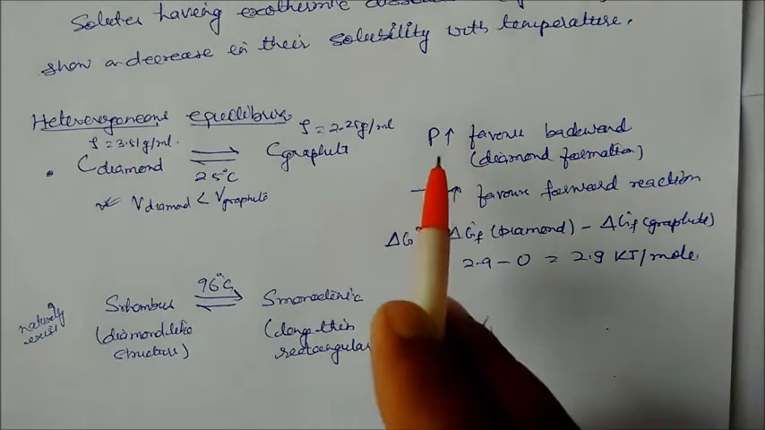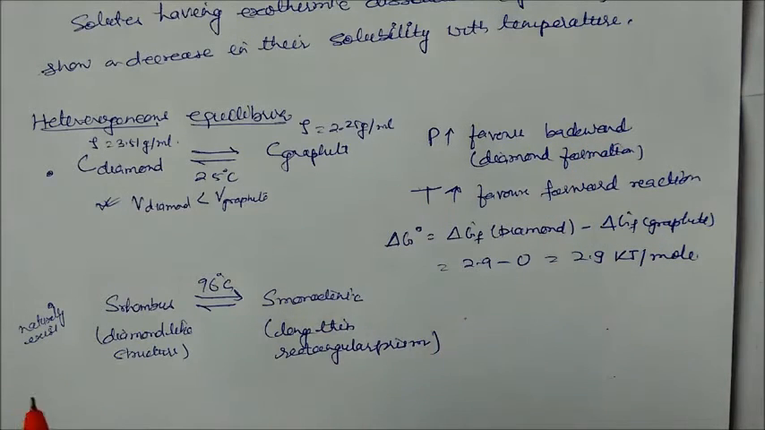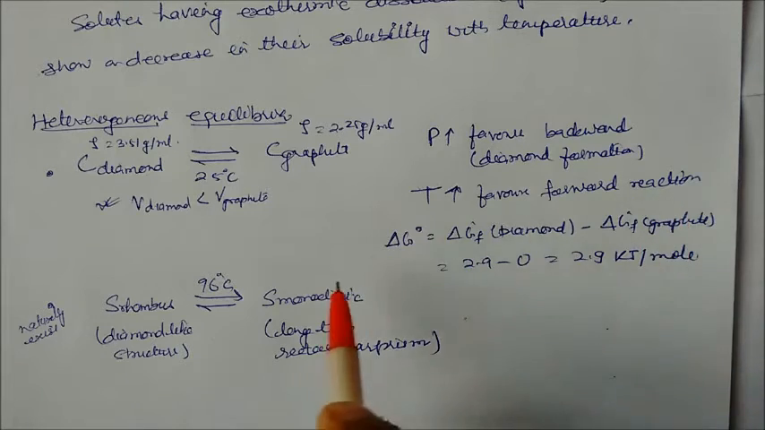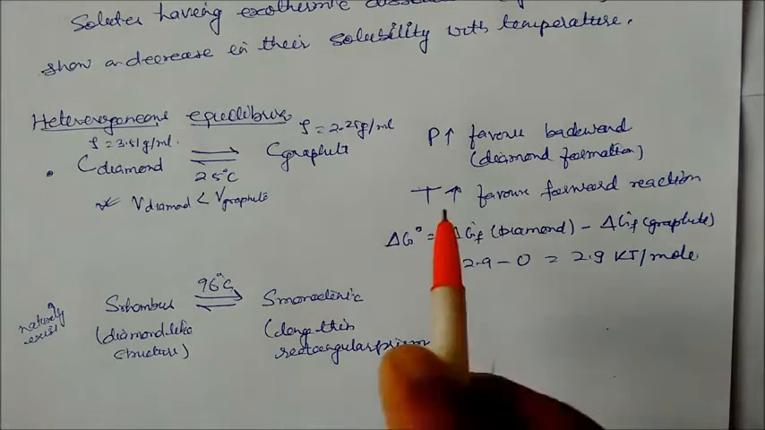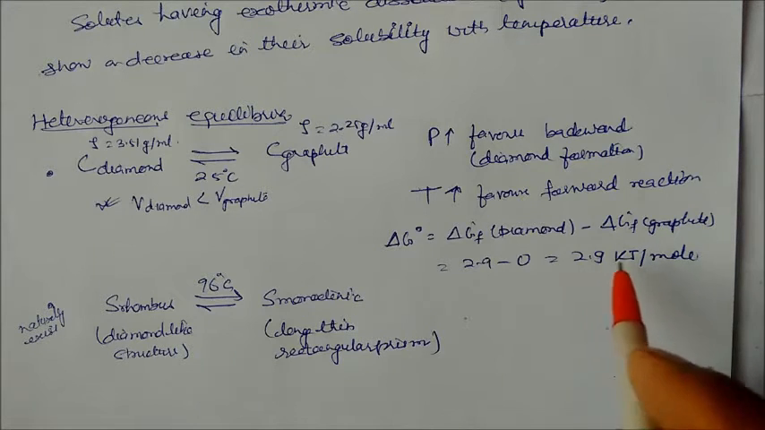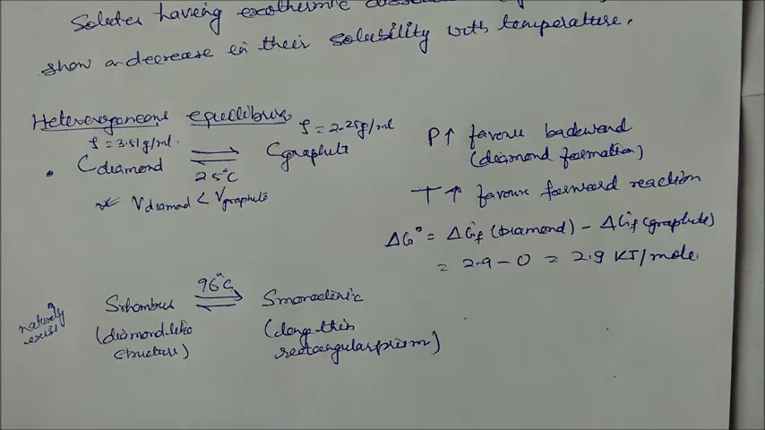So when you increase pressure, it will favor the backward direction. Why? Because the volume is less. Again, if you increase temperature, it will favor the forward direction. Why? Because the delta G for formation of graphite is 2.9 kilojoule, which is positive, so it will favor this direction.